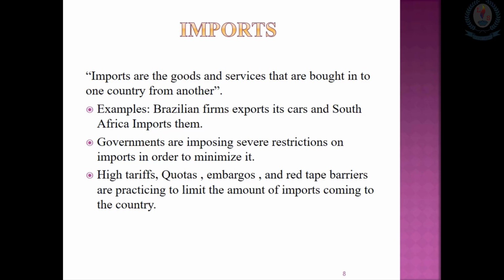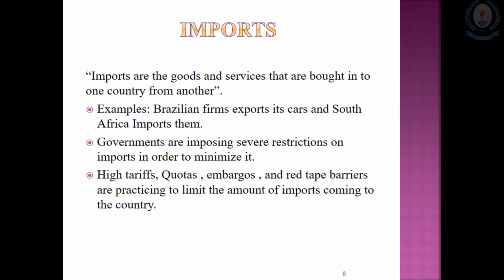Therefore, from the government side, they put some restrictions on imports. Sometimes you can see some governments imposing high taxes or high tariffs, as well as putting quotas, embargoes, or red tape, that means too many administrative barriers, to minimize the imports coming to the country. So what are these quotas? Quota means a physical limit on bringing items to the domestic market. So if the government puts a particular physical limit, then importers cannot import more than that.